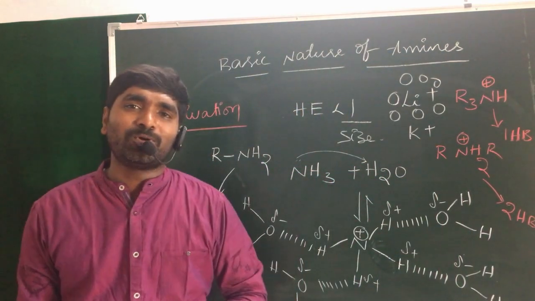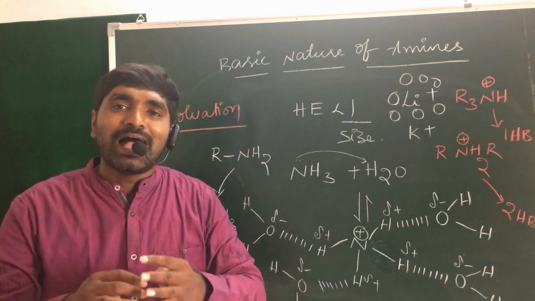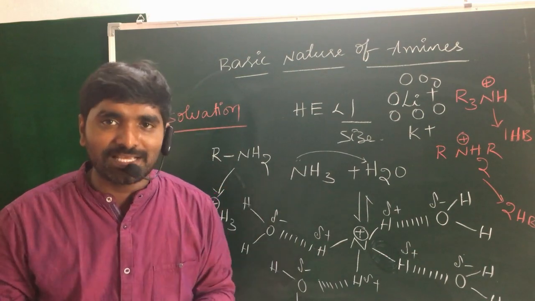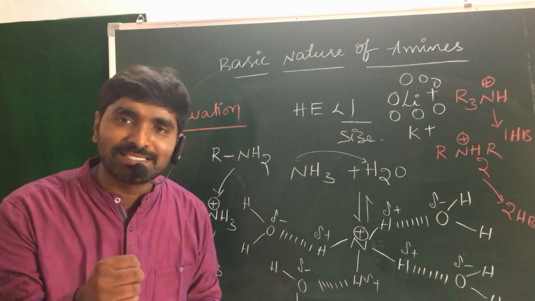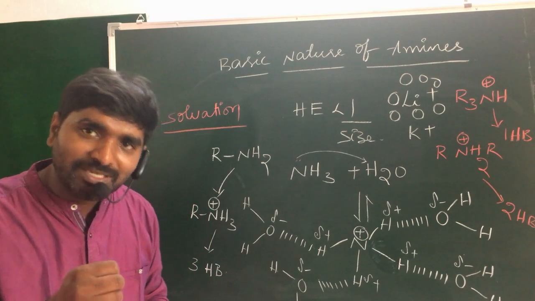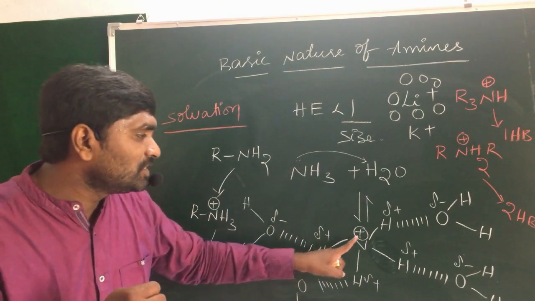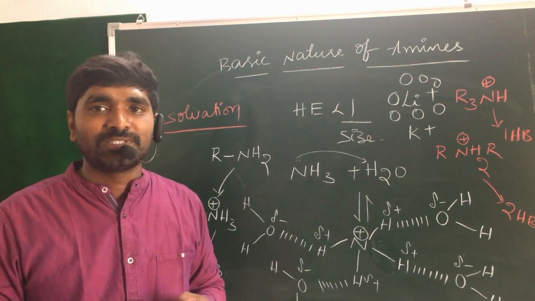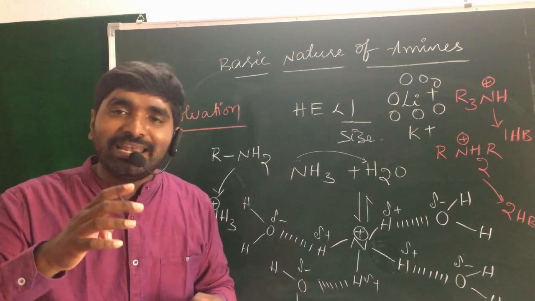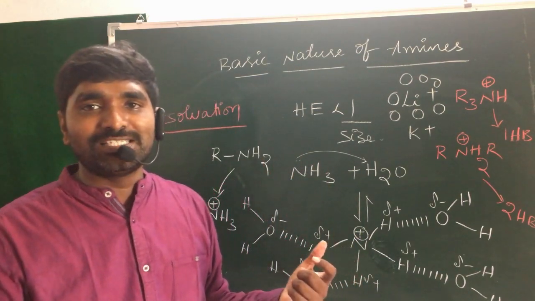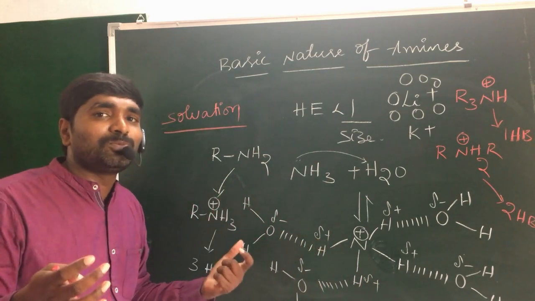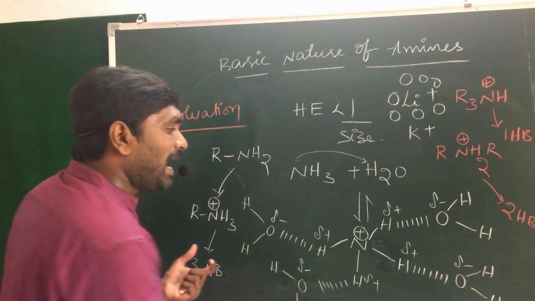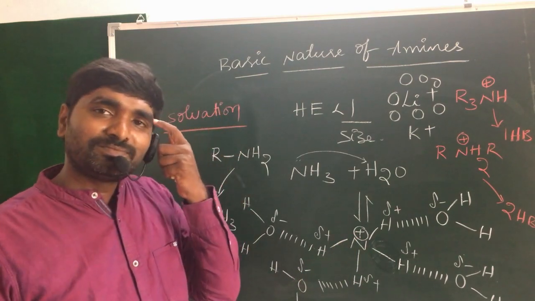So as hydration enthalpy increases, basic character increases. As hydration enthalpy increases, the stability of the cation present on nitrogen increases. And second, as the number of hydrogen bonds increases, the cation stability increases.